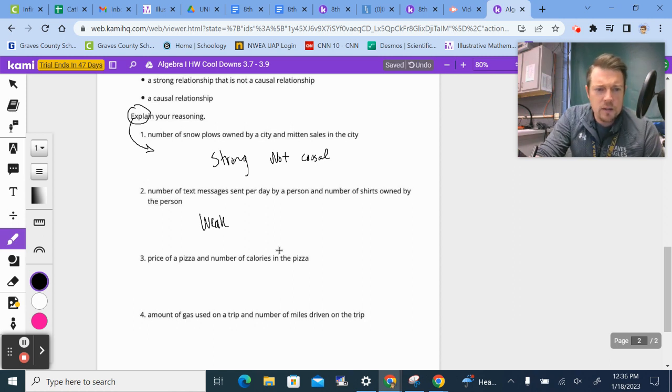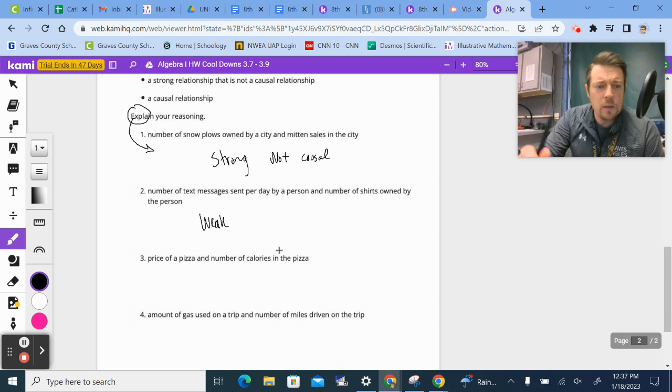Number 3, the price of a pizza and number of calories in the pizza. This is directly related because the more calories a pizza has will probably determine the price. If it's got more calories, then there are more toppings and more ingredients required to make it. So I feel like that's going to be a strong relationship. And a cause?